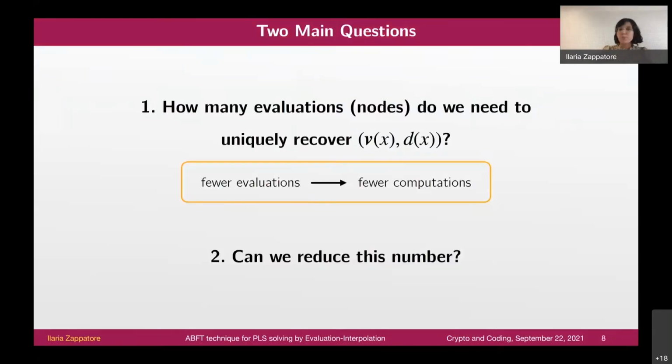Okay, so at this point, there are two important questions which are at the basis of this talk. The first one is how many evaluation points, or in this context, how many nodes we need to uniquely reconstruct the solution. The second is how much reducing computations can reduce this number as much as possible.